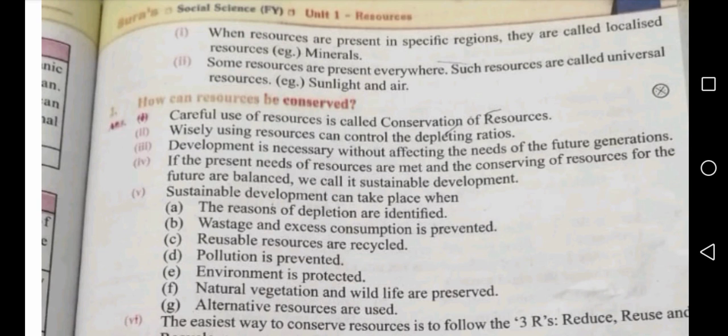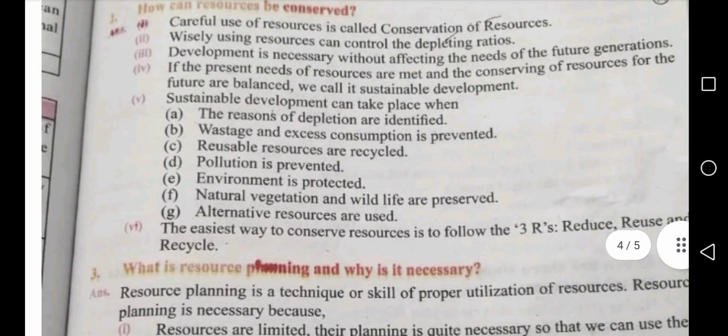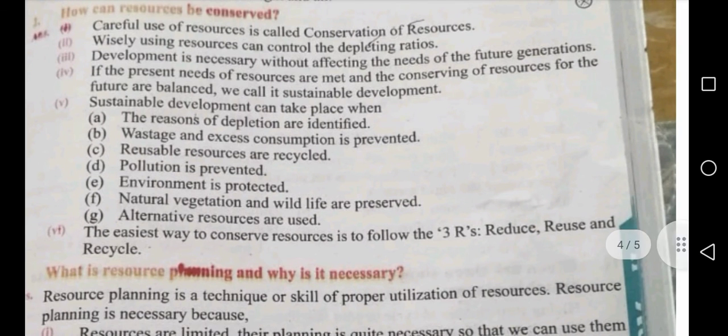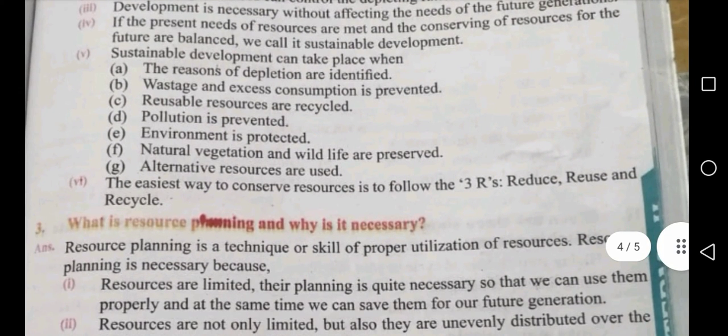Sustainable development can take place when the reasons of depletion are identified, wastage and excess consumption are prevented, reusable resources are recycled, pollution is prevented, environment is protected, natural vegetation and wildlife are preserved, and alternative resources are used. The easiest way to conserve resources is to follow the 3 R's: reduce, reuse and recycle.